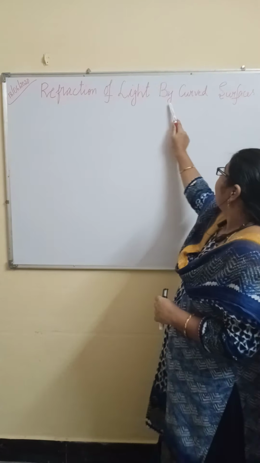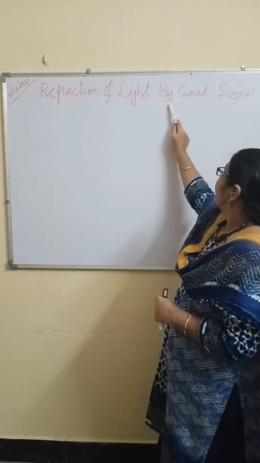This is incident ray, this is refracted ray and this is the emergent ray. What is this ray called? Emergent ray.